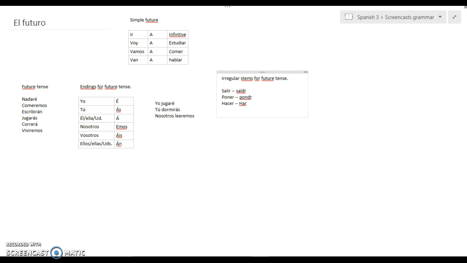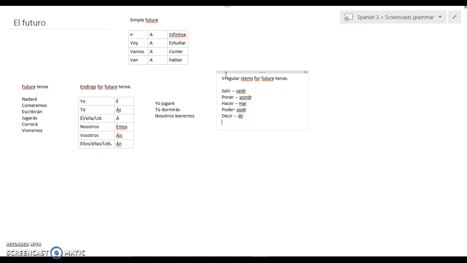Let's see, what else? Poder is going to be podr-. Decir is going to be dir-. So again, you have those to memorize. There's about 12 of them.